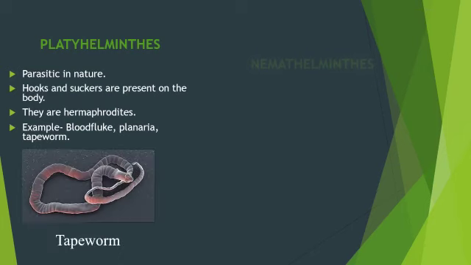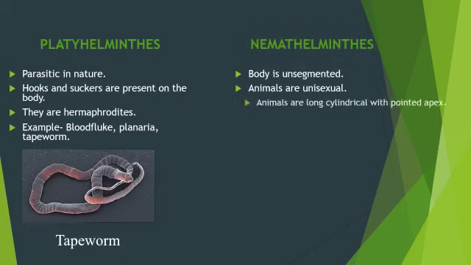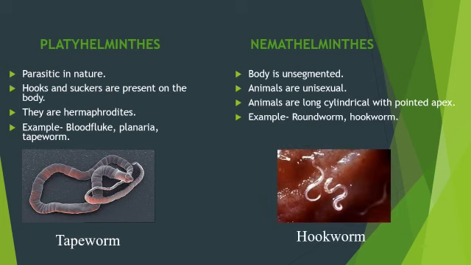Next group is Platyhelminthes. Animals under this group have got soft and flattened body with one opening. Animals are parasitic in nature and some are free living. Hooks and suckers are present on their body. Example, blood fluke and tapeworm.